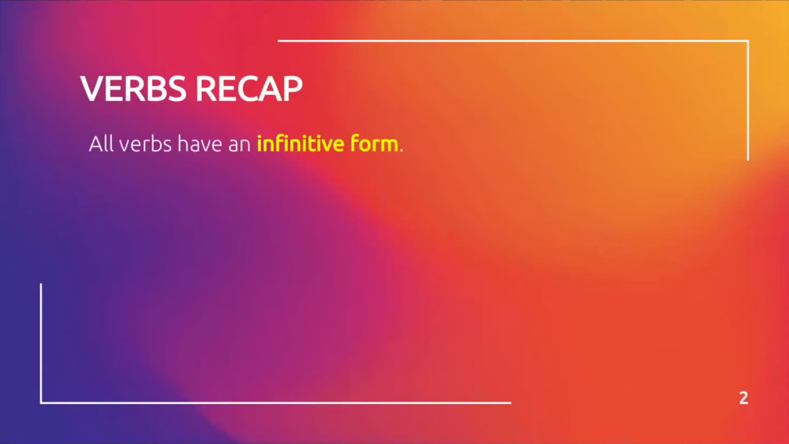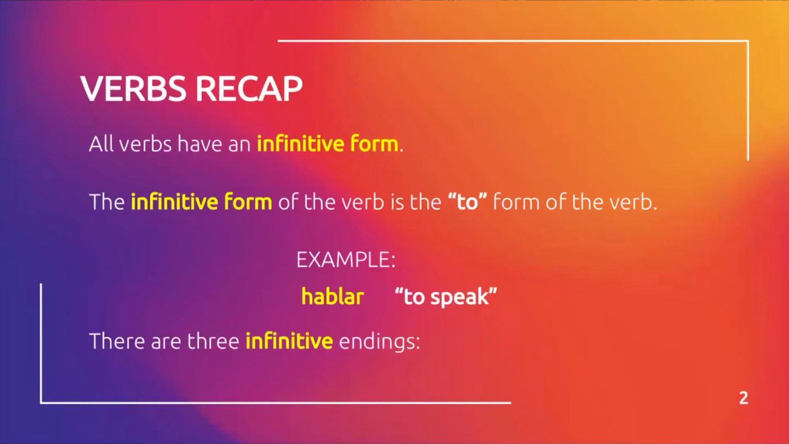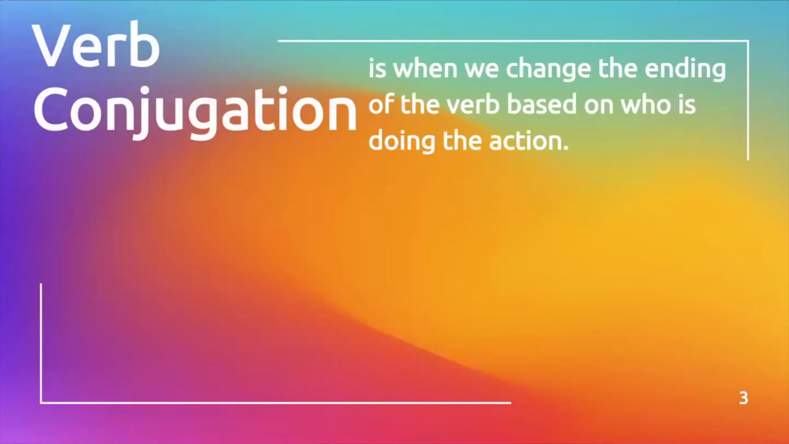To start, we're going to go back and do a quick recap of verbs in general. So all verbs have an infinitive form. And the infinitive form of the verb is the "to" form of the verb. For example, hablar means to speak. There are three infinitive endings, and those are AR, ER, and IR. Those are all the infinitive endings, and those mean "to."